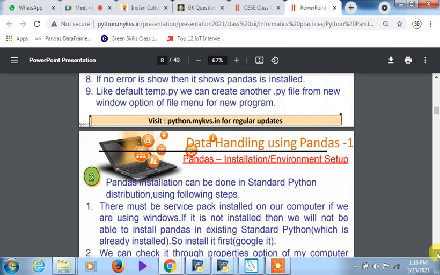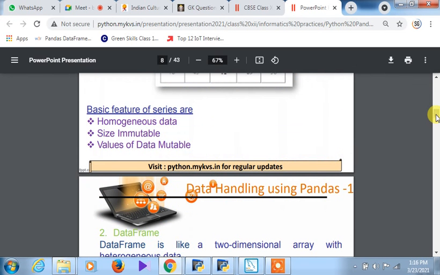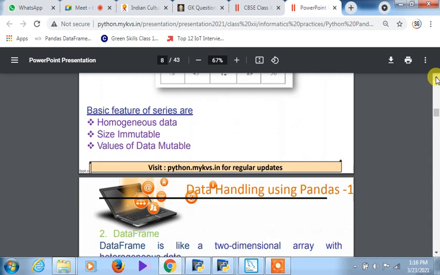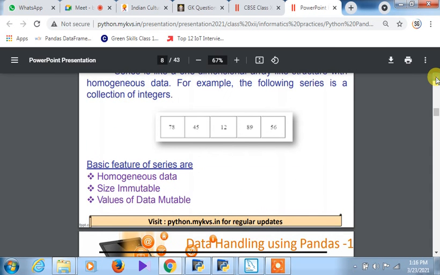So once again we are coming back to the series. What is a series actually? Yes, here is the series. You can see out here the structure of a series and its basic features. That is the thing.